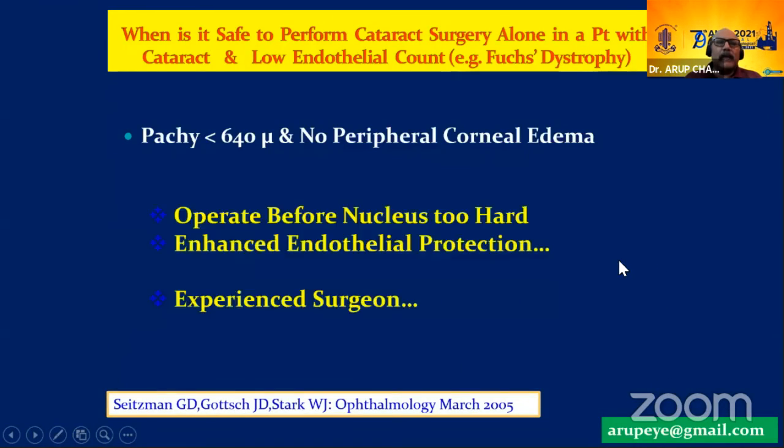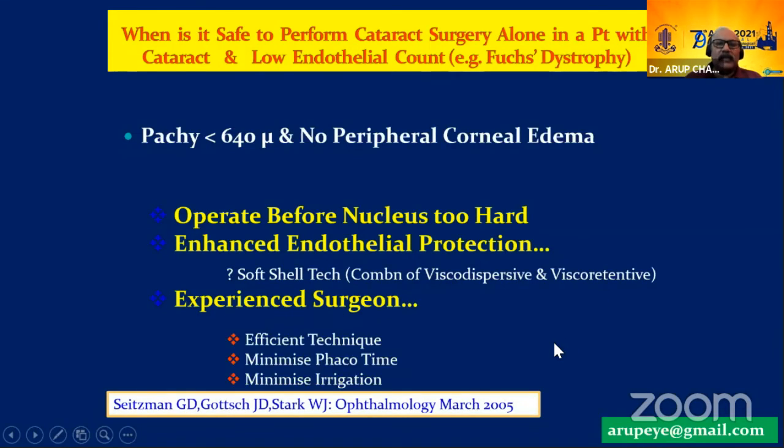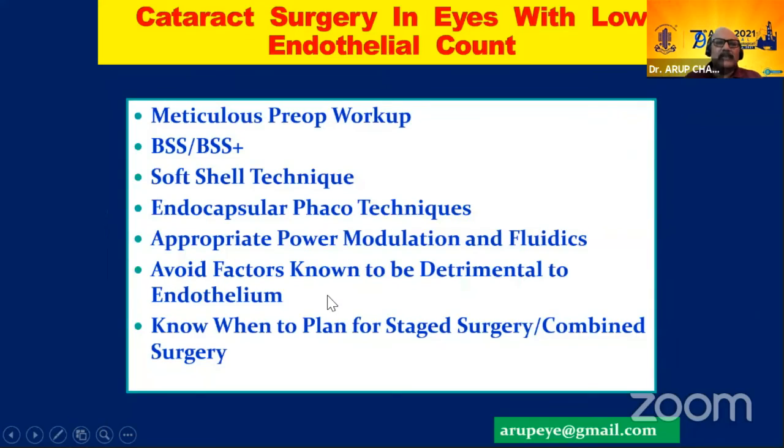So friends, these are the indications for performing only phaco in Fuchs dystrophy: pachy less than 640. I prefer to take them up before the nucleus is too hard, protect the corneal endothelium at all cost, and this kind of case should be done by an experienced surgeon. These are some of my cases, and they do extremely well if you have taken the proper precautions and done a good surgery. Thank you very much for your kind attention.